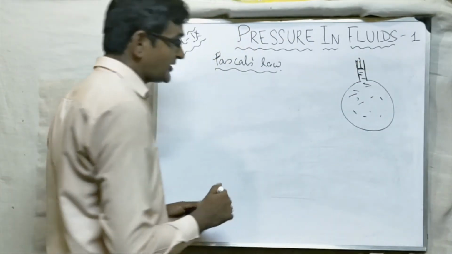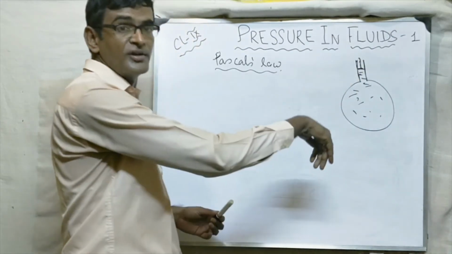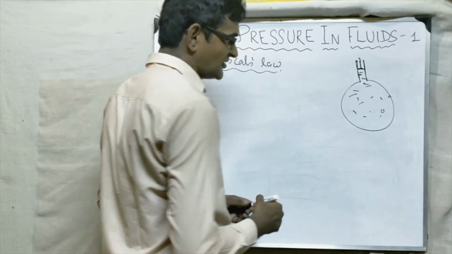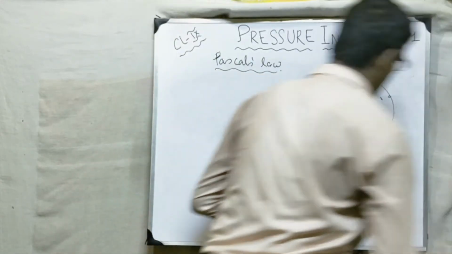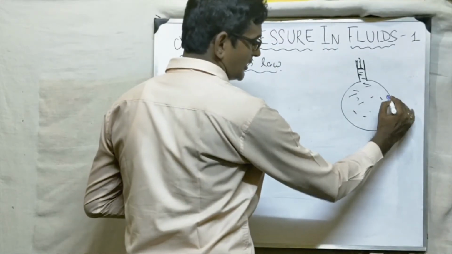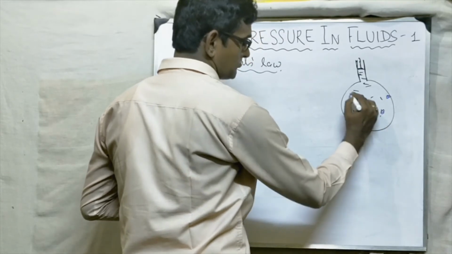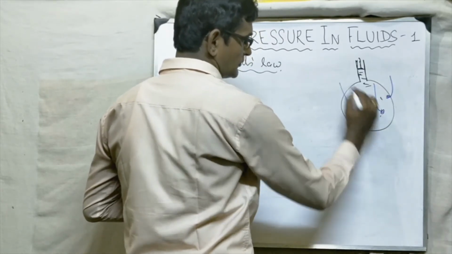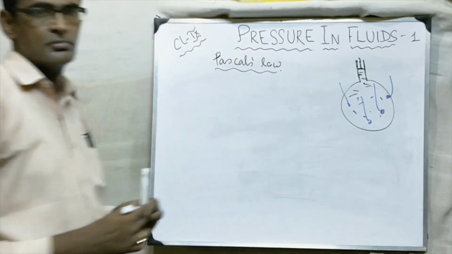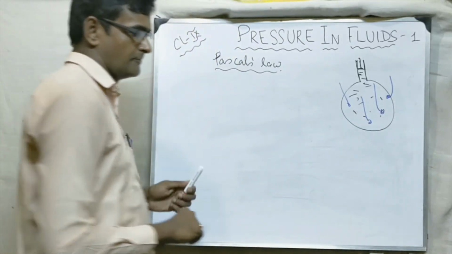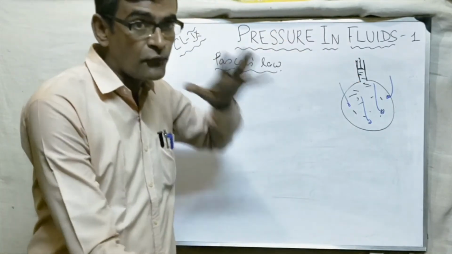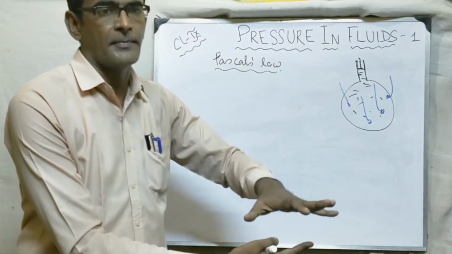This piston I can push to increase the pressure, and there are many holes, and from each hole one spout is coming out. Now you will see that if we apply pressure, if we force it, then what will happen?